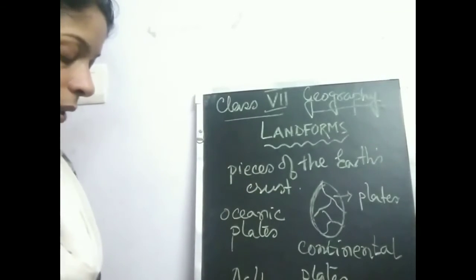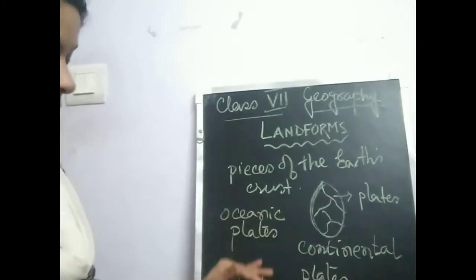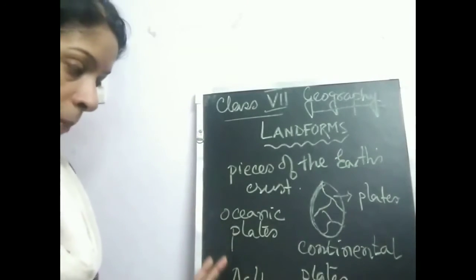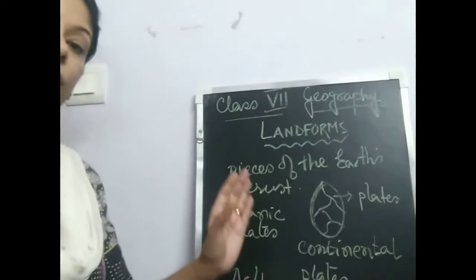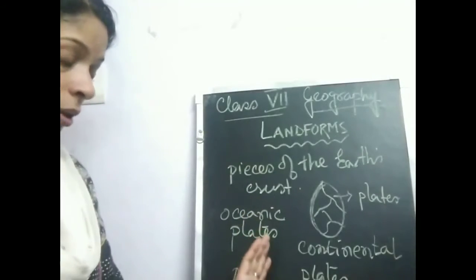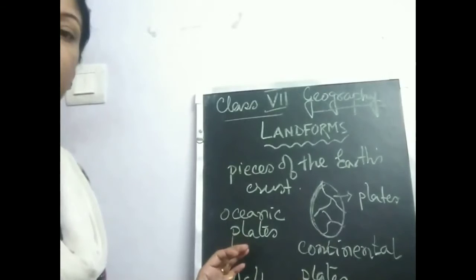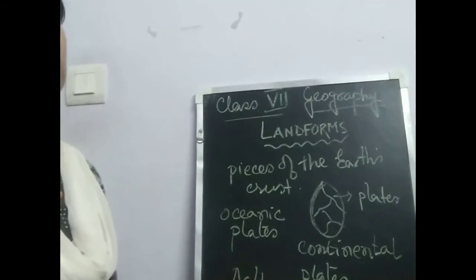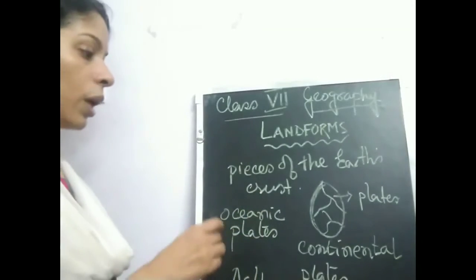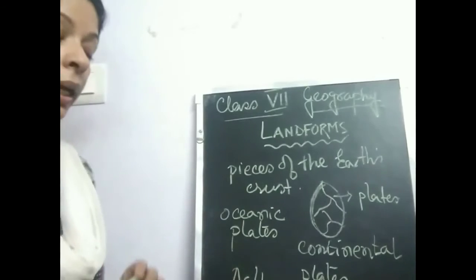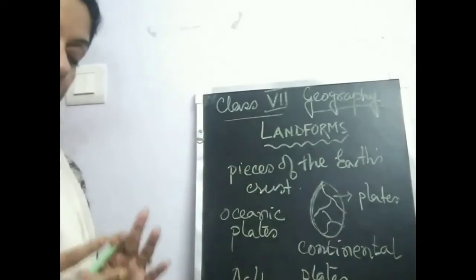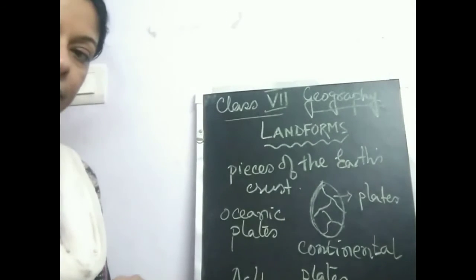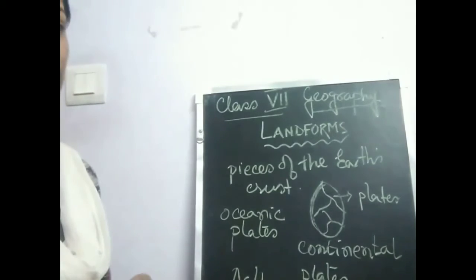So the plates are floating on the asthenosphere. They are moving in a very slow motion. When magma from the interior of the Earth is trying to come up, there are some joints, some fractures, very fine line fractures or broken lines. Through them, the magma is trying to come out. When it is trying to come out, it is exerting pressure. Due to this pressure, the oceanic plates start moving. When the oceanic plates are moving, the continental plates also keep moving.